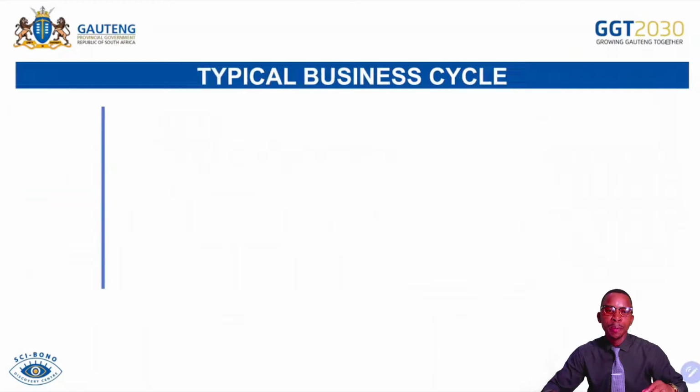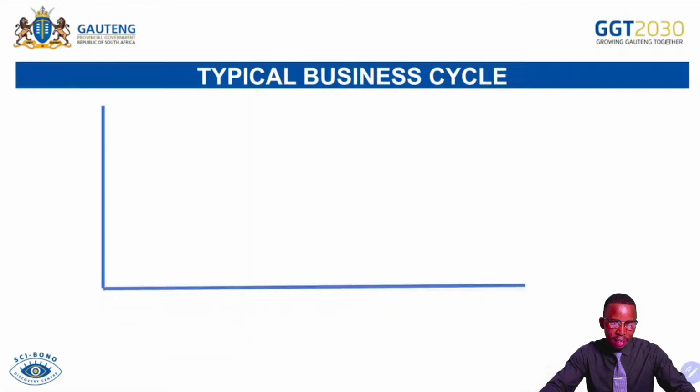So here we are starting by illustrating to you the typical business cycle. Remember, note the following. The typical business cycle refers to the business cycle that is characterized by smooth waves, unlike the actual business cycle that will be discussed along the lesson, which is characterized by jagged waves. The normal business cycle that we have been seeing all along is known as a typical business cycle. So we know that on our vertical axis we have the index of economic activities, and on the horizontal we have the time or period or duration.